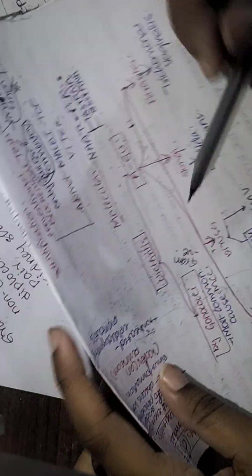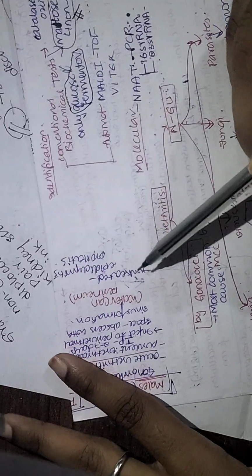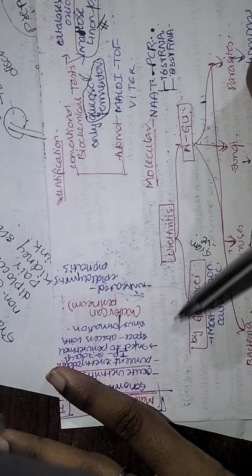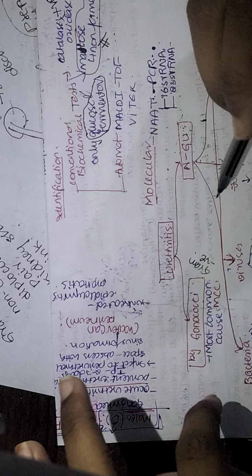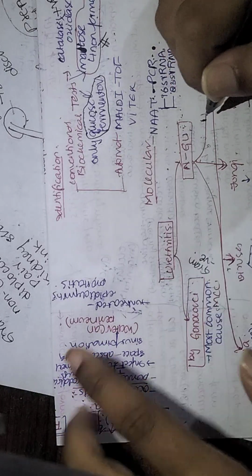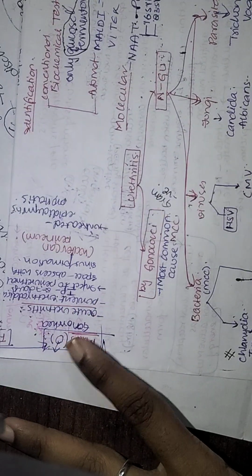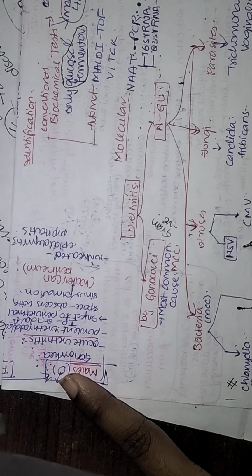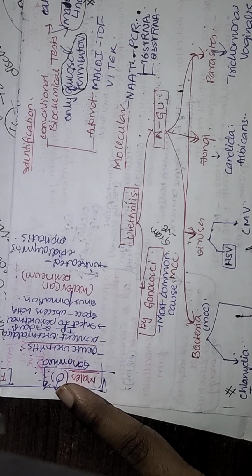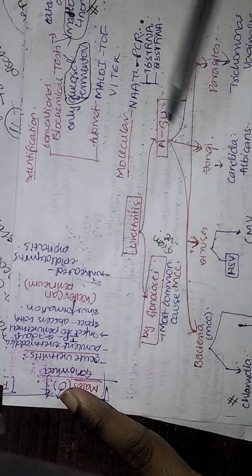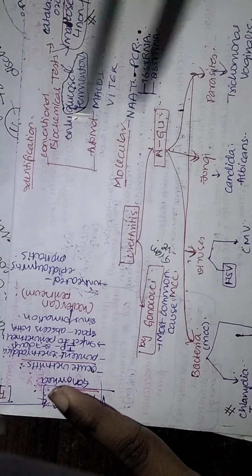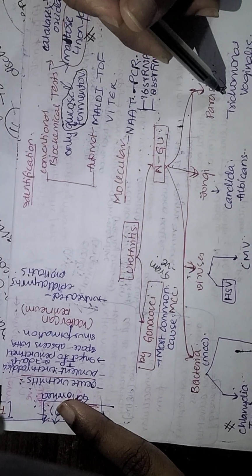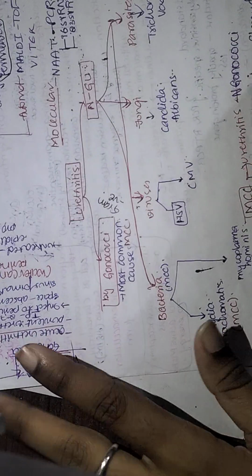As I said earlier, urethritis is most commonly caused by gonococcus. Apart from gonococcus, other causes are Chlamydia trachomatis, Mycoplasma hominis, HSV or CMV, fungi such as Candida albicans, and parasites such as Trichomonas vaginalis.